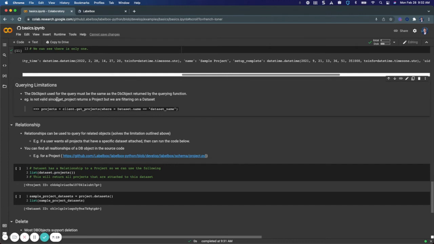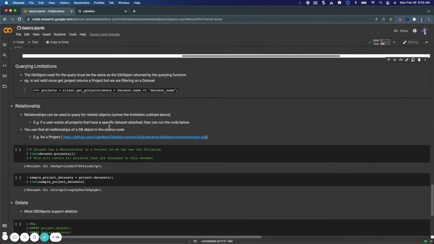And of course, as shown in this cell here, there are checks in place to make sure that these queries are valid. As you see here, if I'm asking for projects where I'm checking a data set name field, this will be an invalid query. And the solution for this check or limitation is the use of relationships.